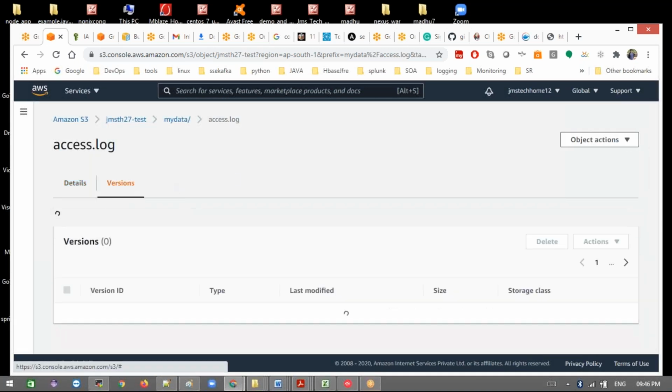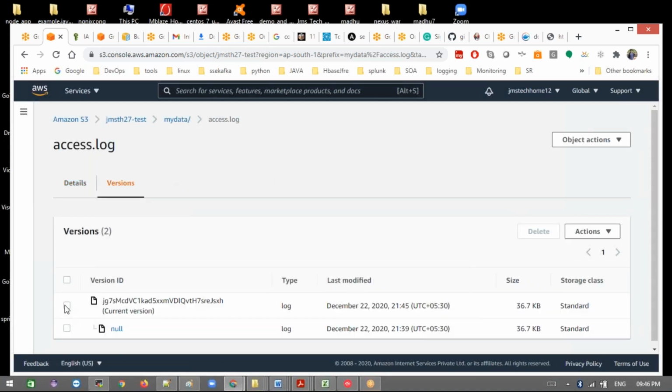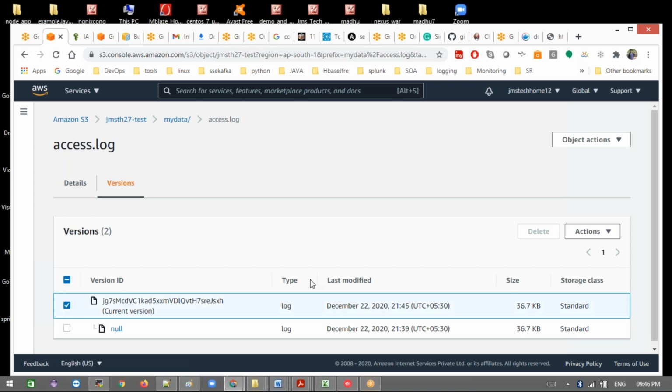Go to versions, with multiple versions as well. Now select this. It's messed up completely. Okay, one second.